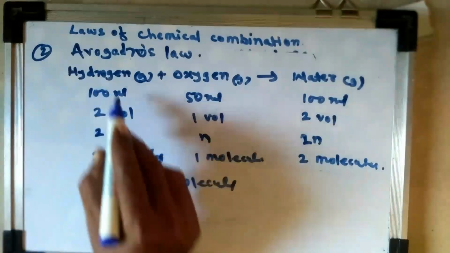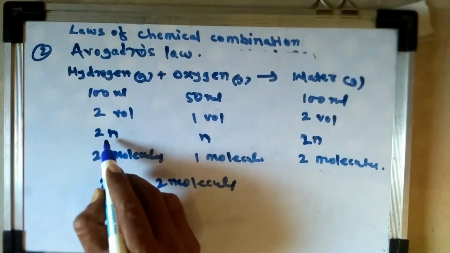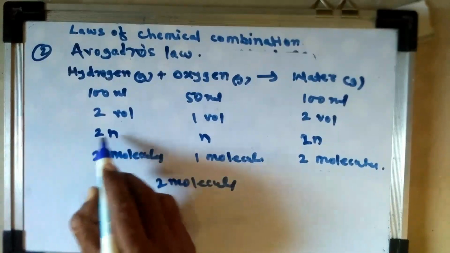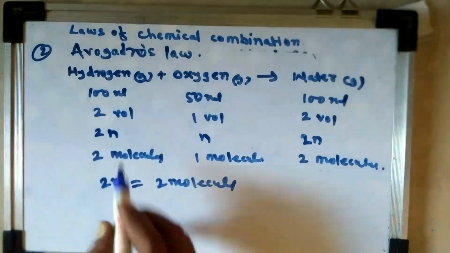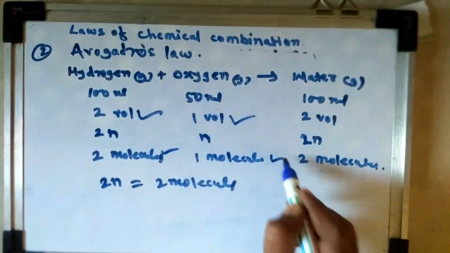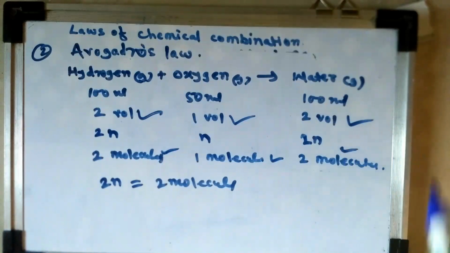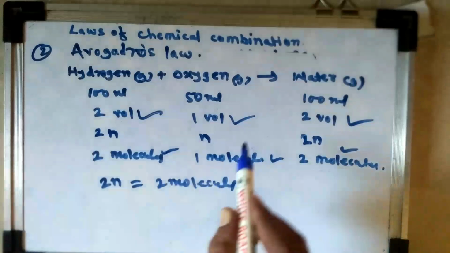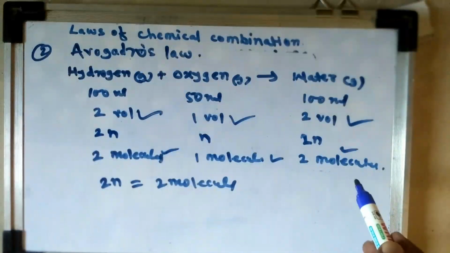That is, 2 volumes of hydrogen is 2n molecules, that is 2 molecules. Here is 2 volumes, and the molecules are also 2. Here is 1 volume, and the molecule is also 1. Here is 2 volumes, and the molecules are also 2. So equal volumes of gases contain an equal number of molecules: 2 volumes, 2 molecules; 1 volume, 1 molecule; 3 volumes, 3 molecules; 4 volumes, 4 molecules. In this way, it proves the law.